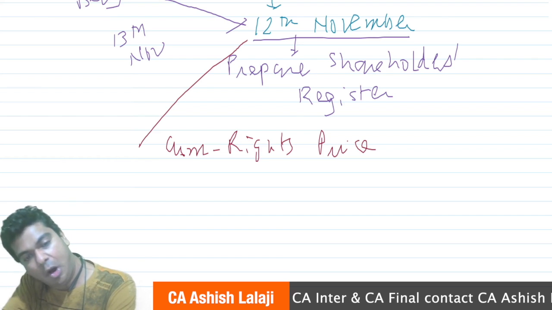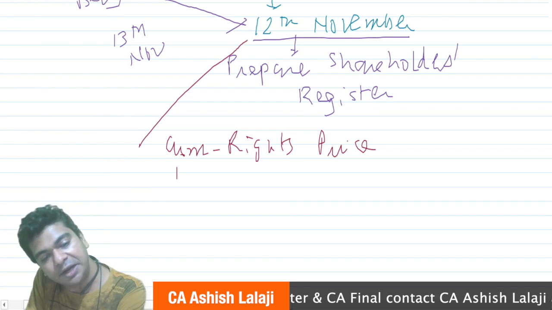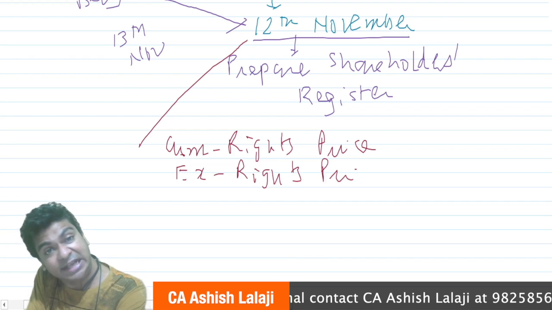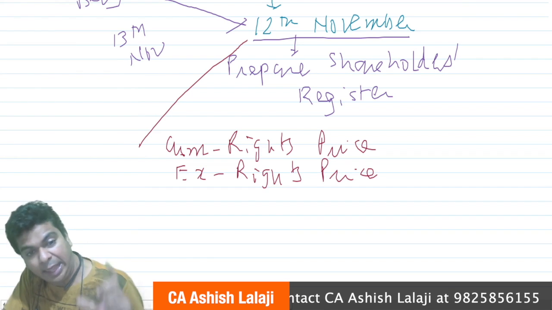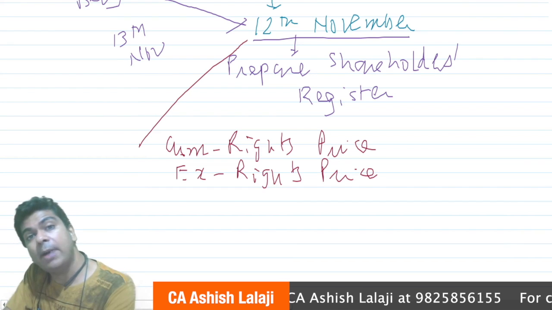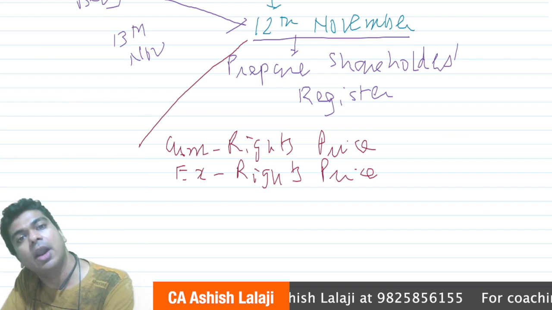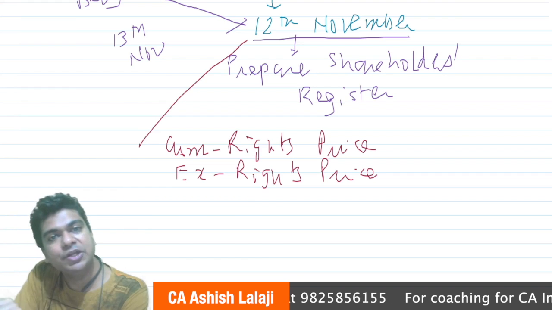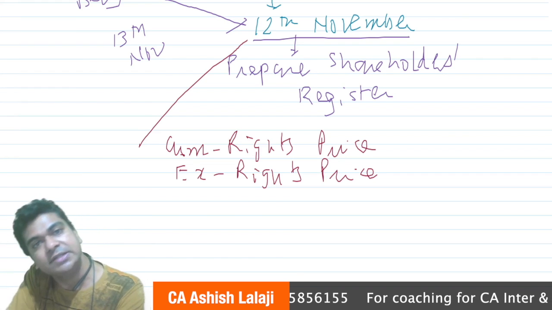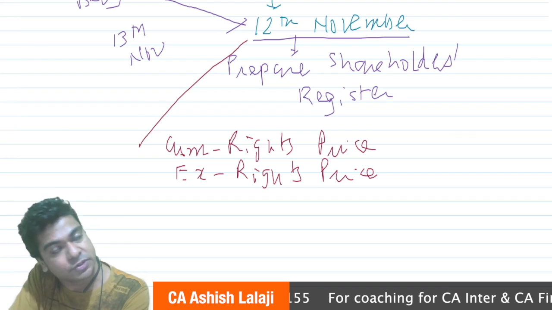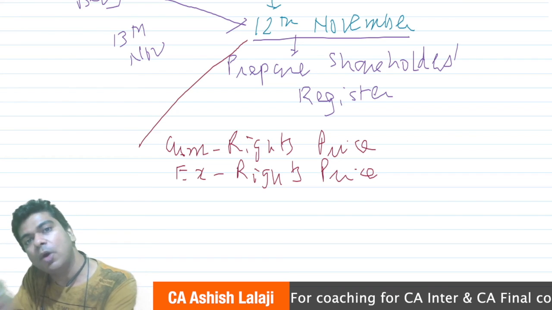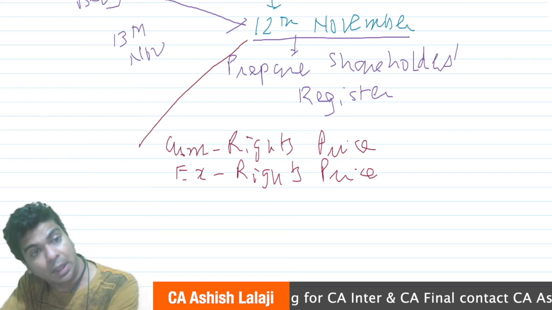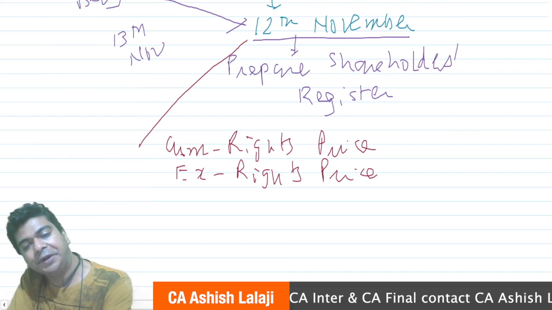The moment the record date is gone, the share will start trading on ex rights basis. So that will be known as an ex rights price. Ex means excluding. Ex rights price means if you buy the share on ex rights basis, you are no longer eligible for the rights issue. So if you are really interested in subscribing or applying for the rights shares, it is absolutely necessary that you buy shares on cum rights basis.